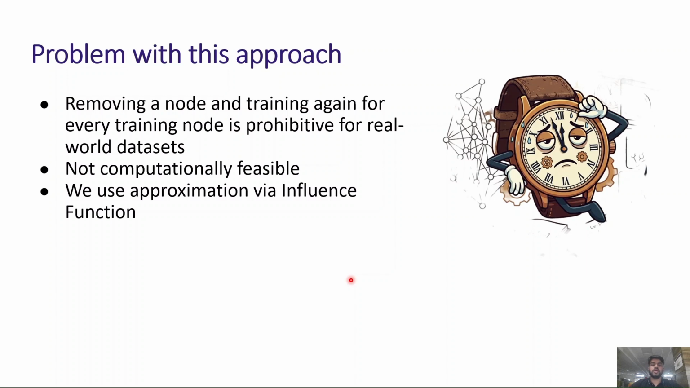In order to obtain a complete set of noisy nodes by this approach, we need to drop one node at a time and retrain the GCN for every training node. This can be prohibitive even for a small sized graph. To tackle this, we use an approximation via influence function.